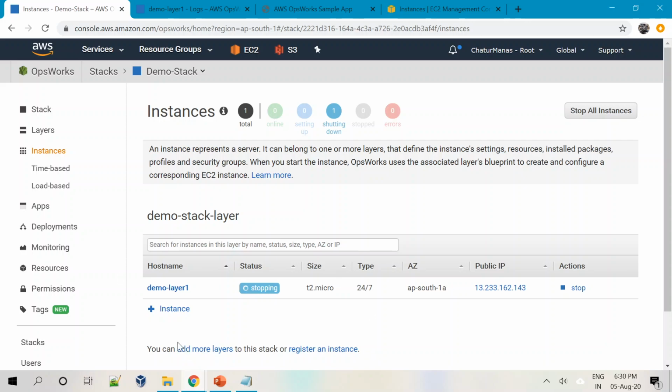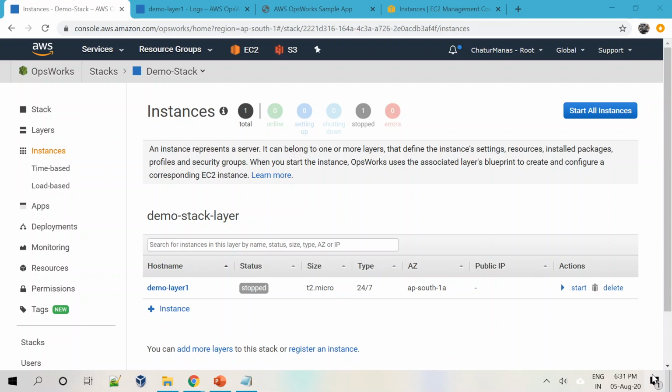Meanwhile, you just see that you can add more layers and register more instances to this particular stack. There is no restriction as such in terms of how many layers and how many instances you are going to create as part of this particular stack.